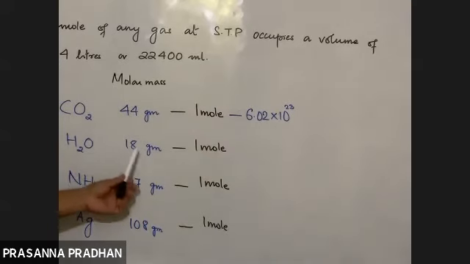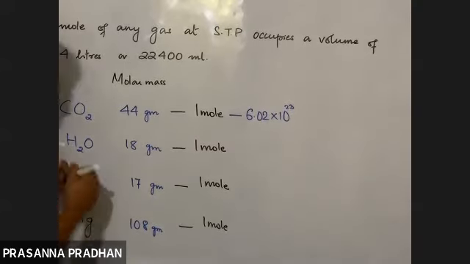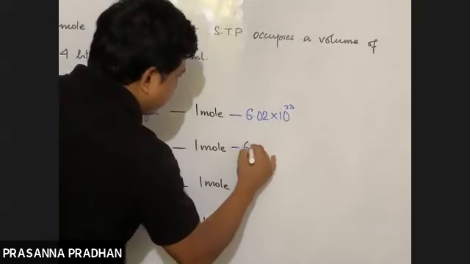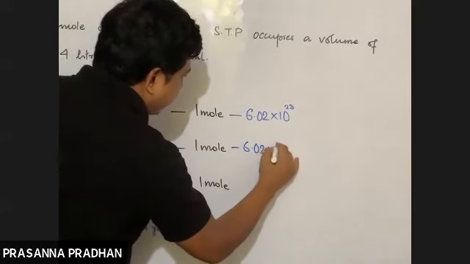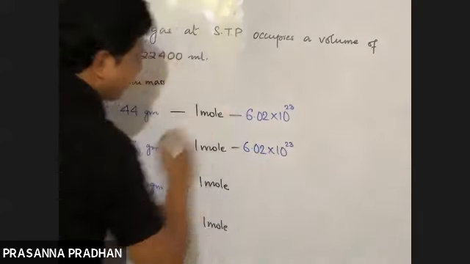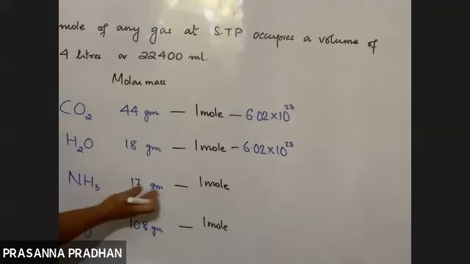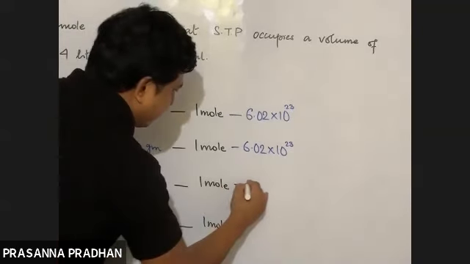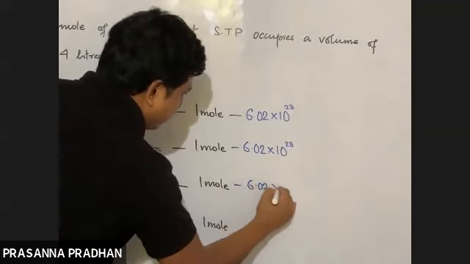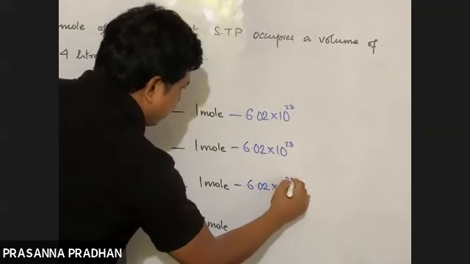Okay. So 18 gram of water, which is the molecular mass of water, means 1 mole of water, and 1 mole of water contains how many water molecules? It contains Avogadro number of water molecules. 17 gram of ammonia, which is equal to 1 mole of ammonia. Again, 1 mole of ammonia means 17 gram of ammonia. Again, it contains the same Avogadro number of ammonia molecules.